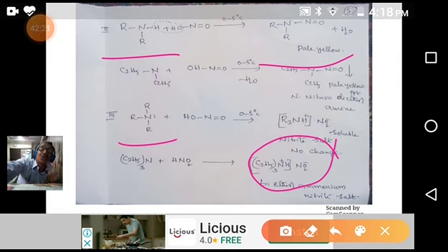And in the third, there is no reaction; it dissolves in solution forming a salt. In this way we can easily differentiate primary, secondary, and tertiary amines. This method is especially used for aliphatic primary, secondary, and tertiary amines, whereas aromatic primary amines don't give nitrogen gas. They are stable, giving stable diazonium salts.